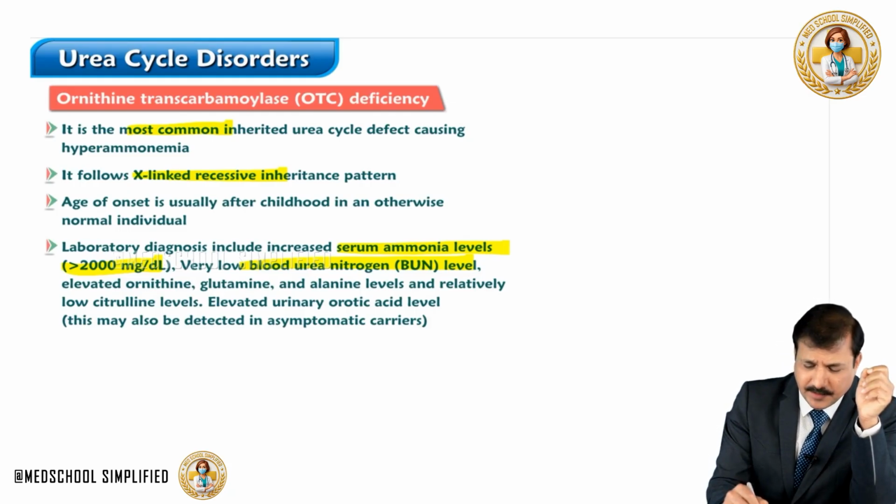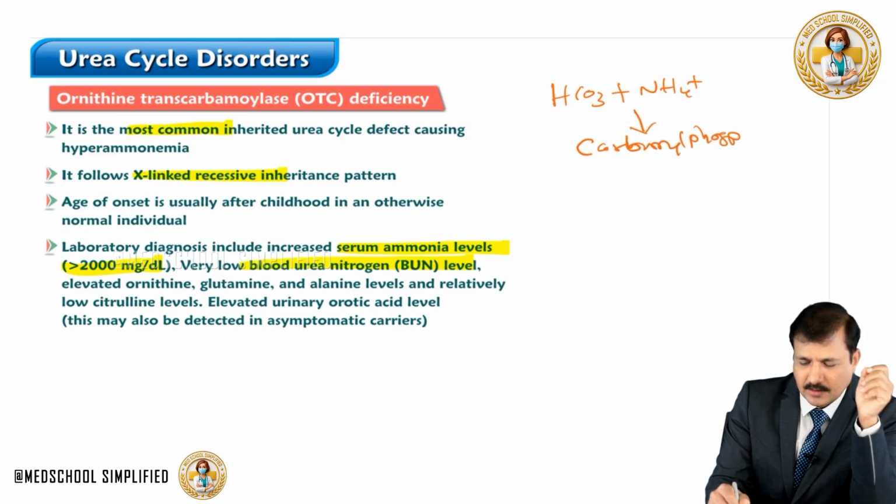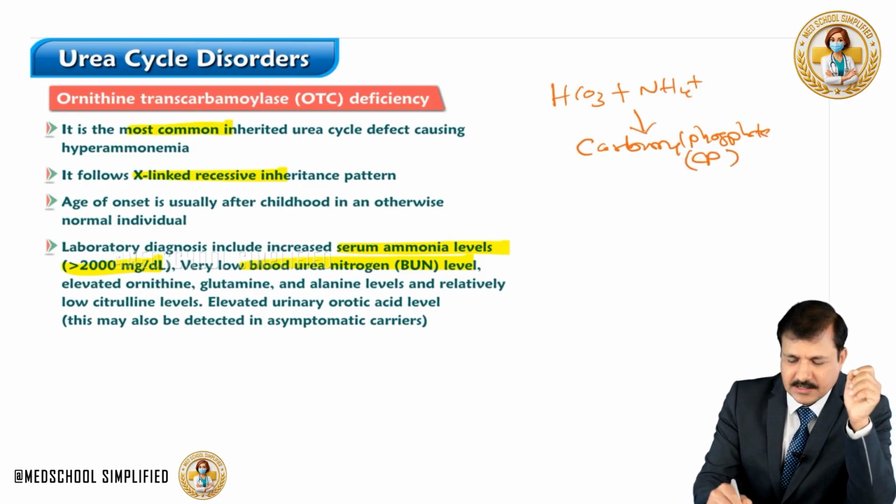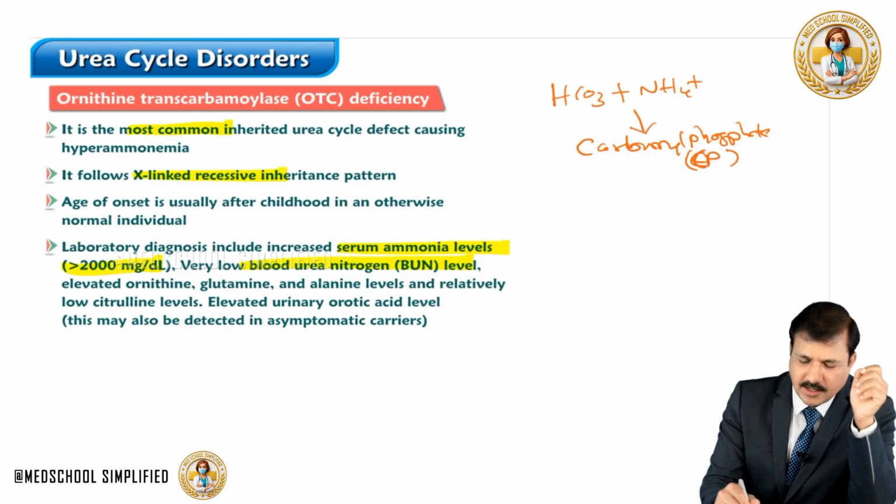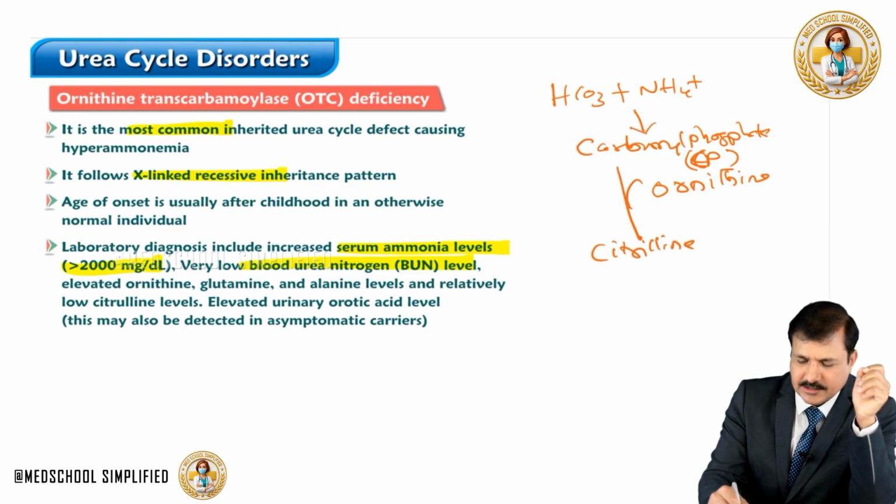Let me write it down here. Bicarbonate combines with ammonium ion in the very first reaction by CPS-I enzyme, making carbamoyl phosphate. I'll write carbamoyl phosphate as CP for my future reference. Now this carbamoyl phosphate combines with ornithine to make citrulline. These two reactions are going on in the matrix of mitochondria.